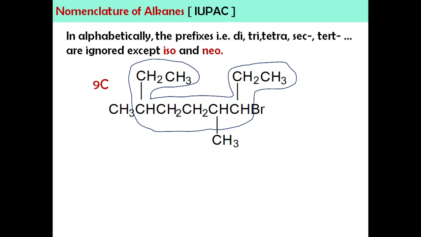This is continuous, you can go straight. So we can consider this as the parent chain. So 9 carbons is the longest that we can find for the parent chain. So the 6 carbons and 7 carbons earlier are wrong.